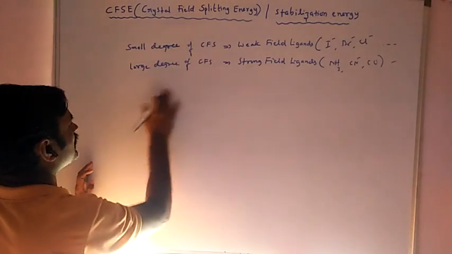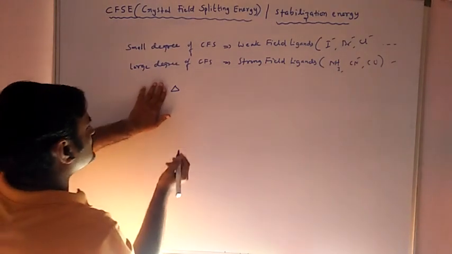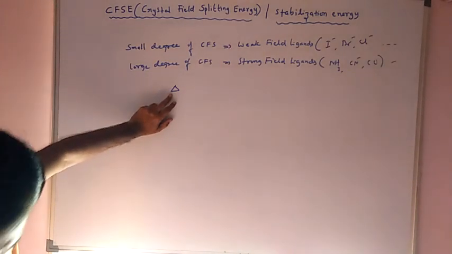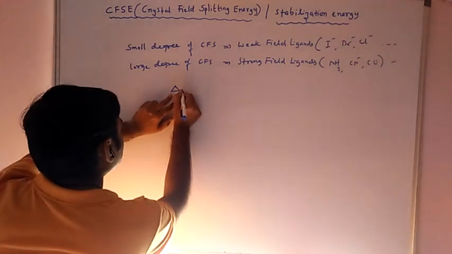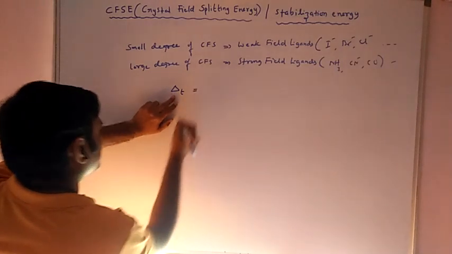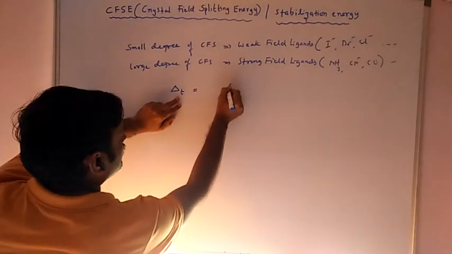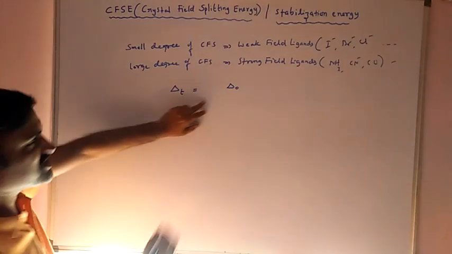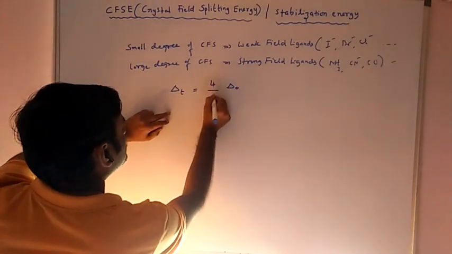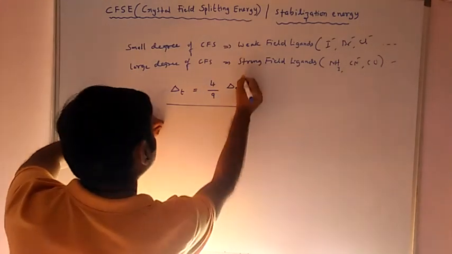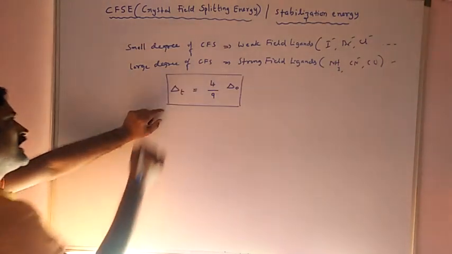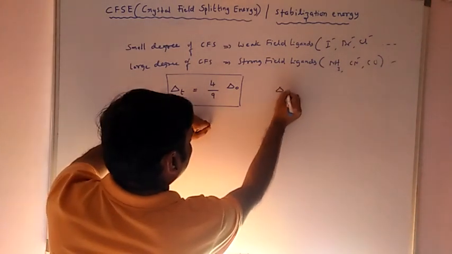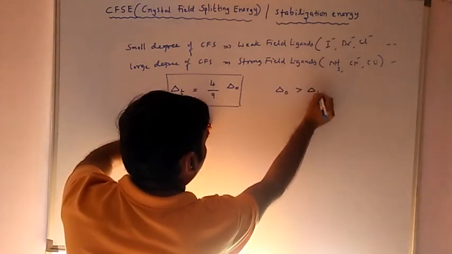The delta we use is the crystal field splitting energy, noted delta T for tetrahedral complexes and delta naught for octahedral complexes. The relation is delta T equals 4 by 9 delta naught, which indicates delta naught is always greater than delta T.